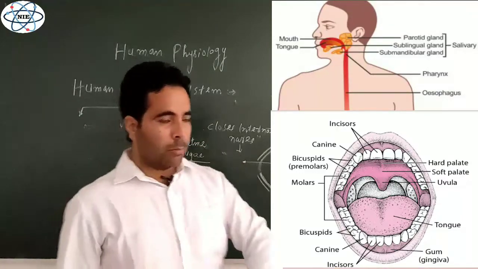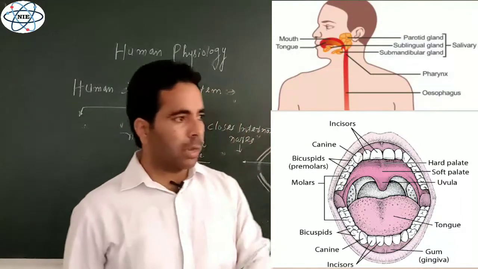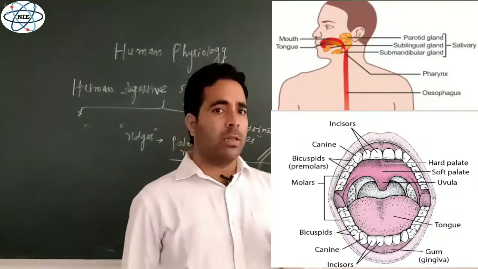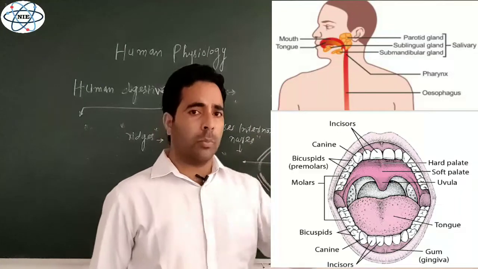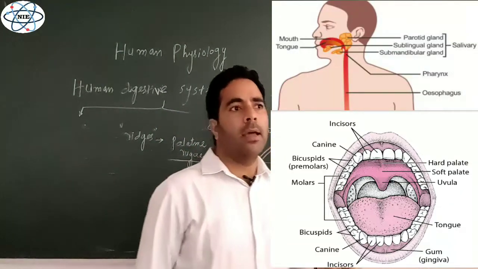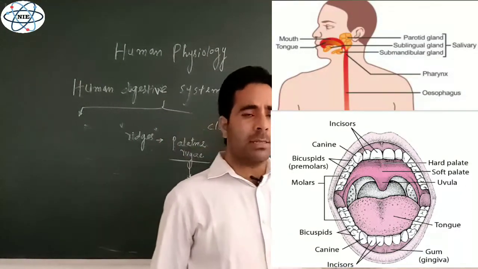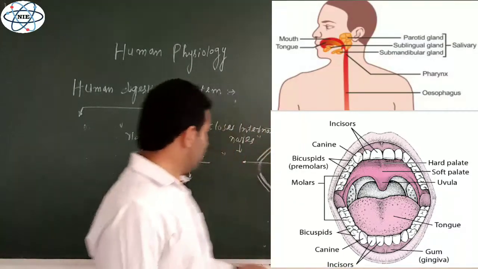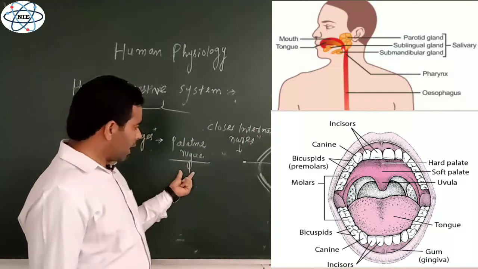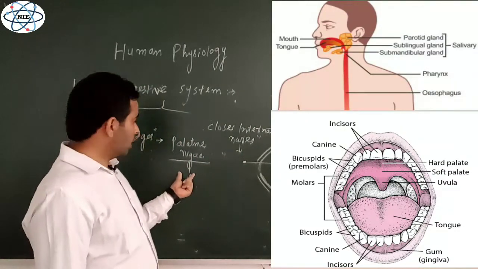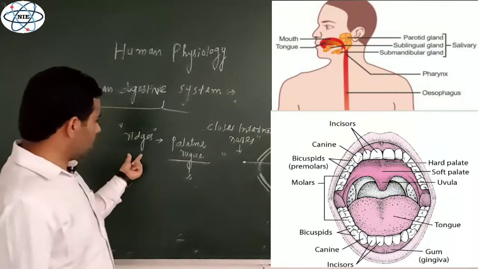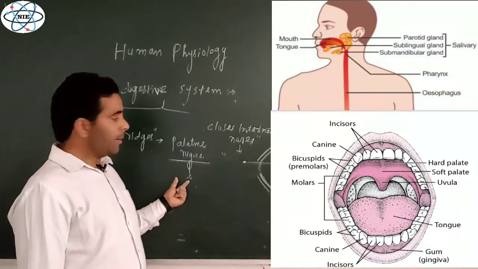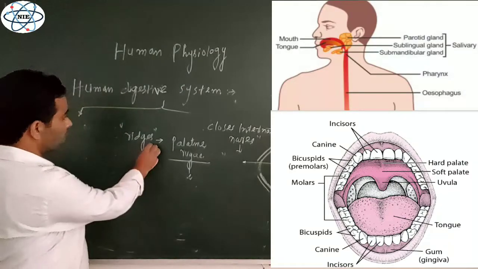We first put the food inside the mouth cavity, then with the help of our teeth we masticate it, grind it, cut the food into pieces and then swallow. And before we swallow, we mix that food with saliva, and then it is swallowed. But at the time of chewing, at the time of mastication, these rugae or ridges of the hard palate help in holding the food, right? So this is one more thing on the hard palate.